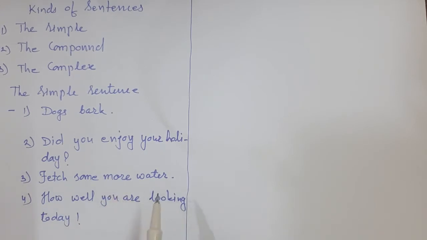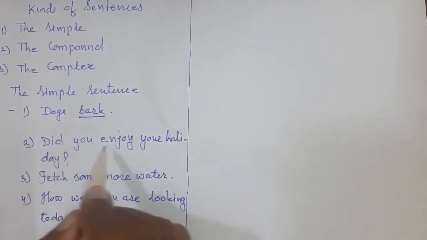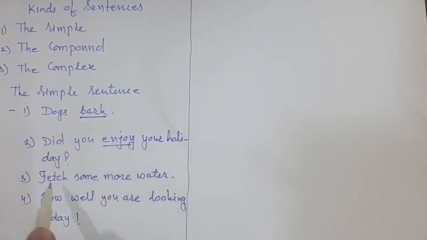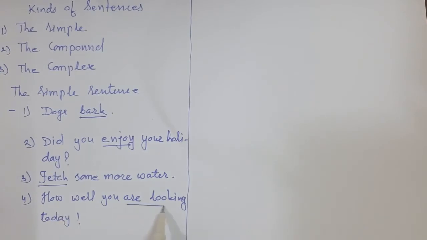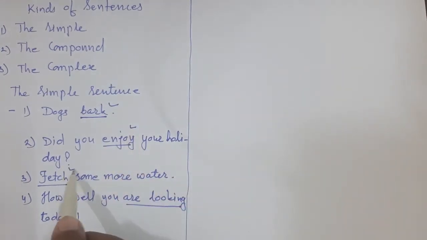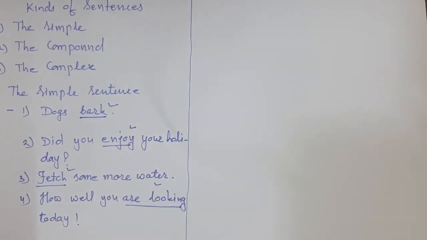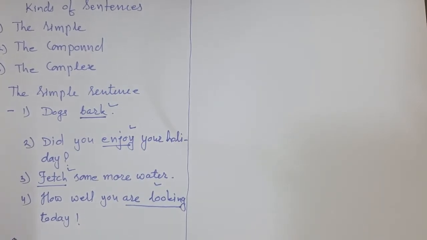In each sentence there is one verb only: bark, enjoy, fetch, and are looking. So in each sentence we see one finite verb.